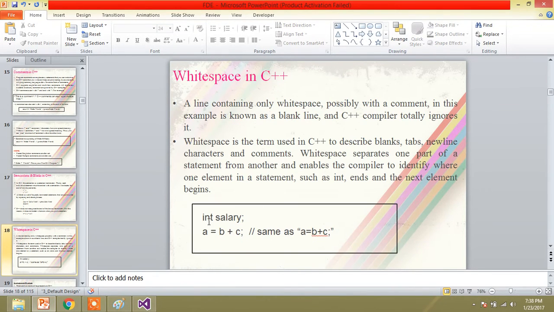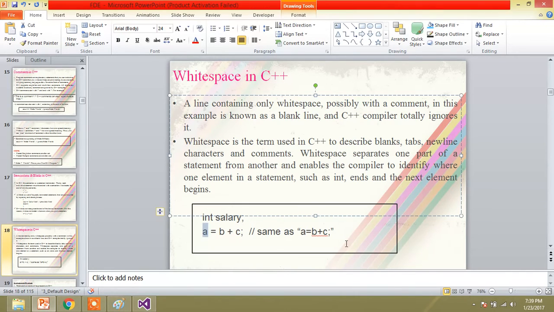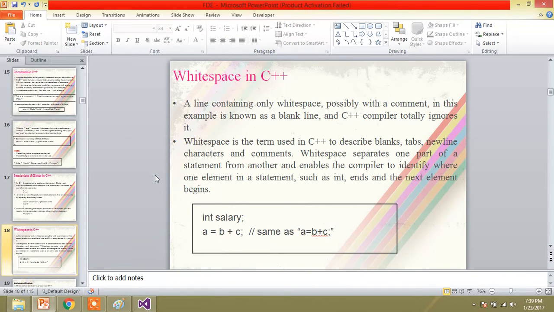For example, I have declared int salary. Then I have given a space, equal to, space b, space plus, space c. This b and c are added and then given to a variable, and it is the same as the statement a=b+c without spaces also. White spaces are ignored by the compiler.